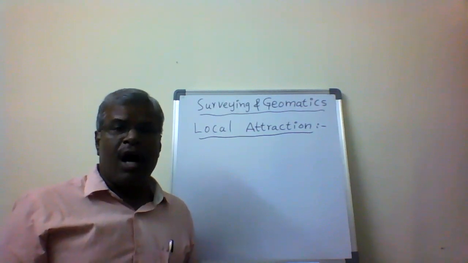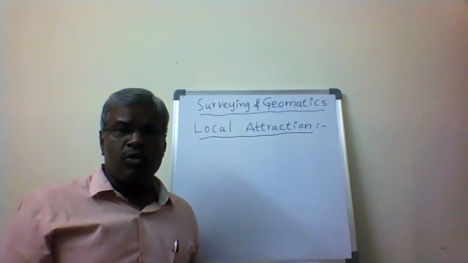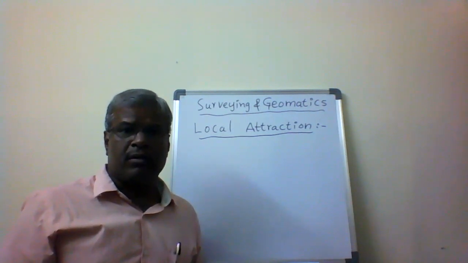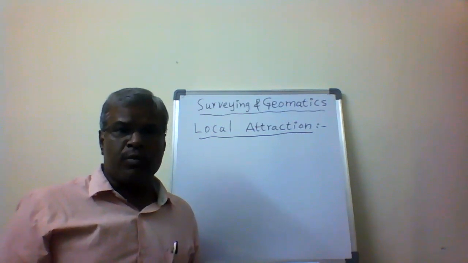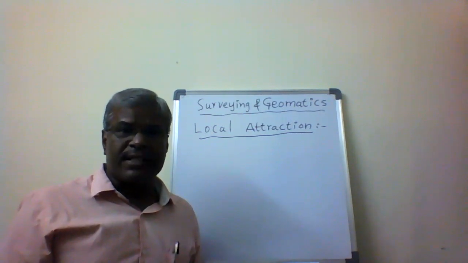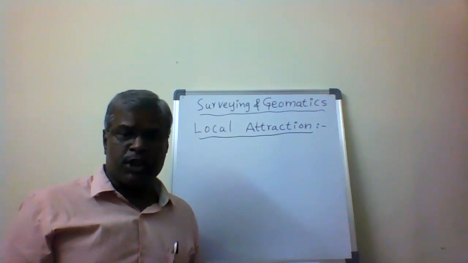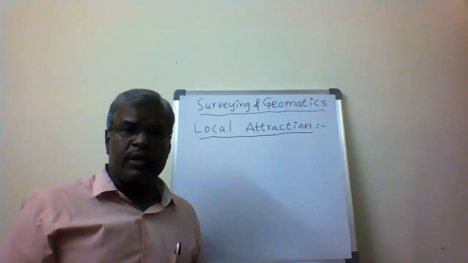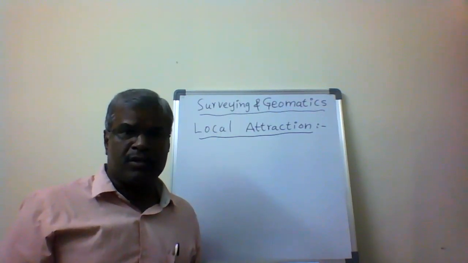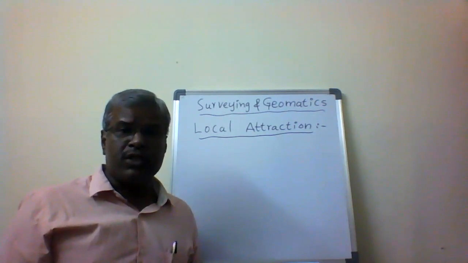A freely suspended magnetic needle always shows the magnetic north. If it is freely suspended and does not show the magnetic north, then it is being influenced by magnetic substances. It is not showing the actual magnetic north because of the influence of magnetic substances.